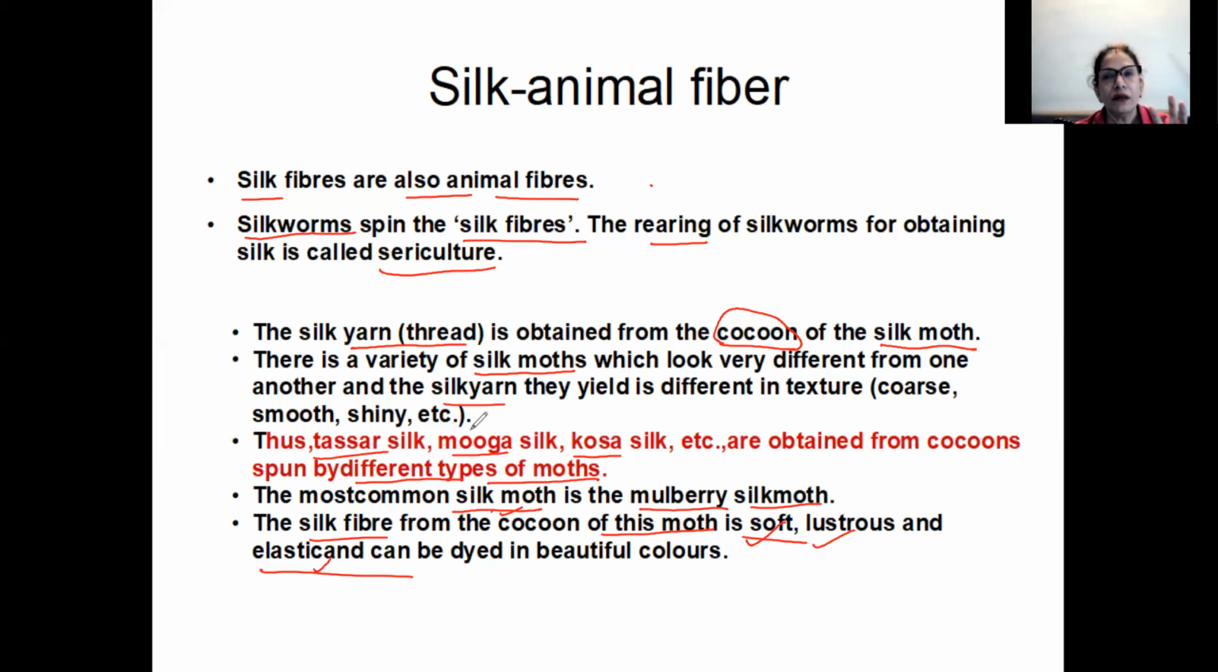Okay, so this way there can be varieties of silk depending upon the silk moth from which it is reared, from which it is obtained.